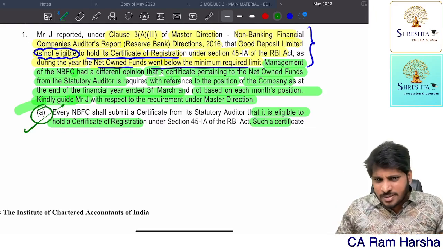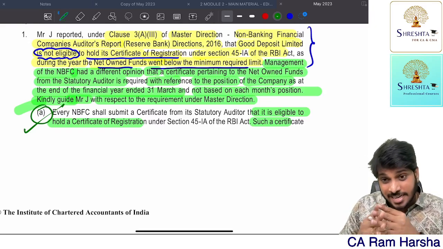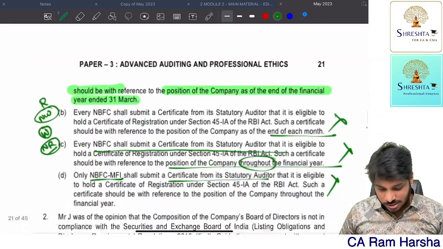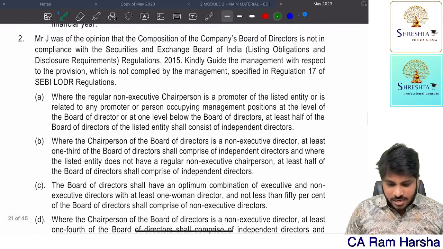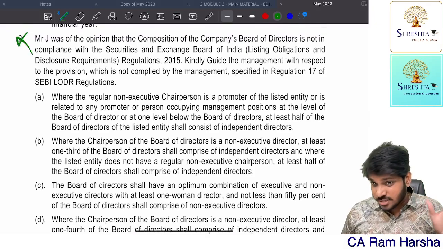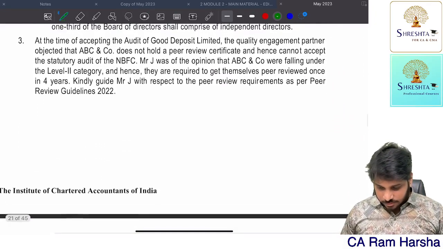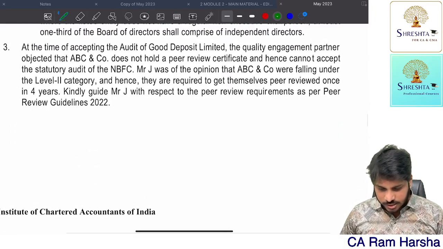It's not about how many times you revise. It's about with what depth you studied them. That is important. Next, second one is regarding composition, regarding LODR. I'm not discussing. Please, you go through. Next, this one is, yeah, fine.